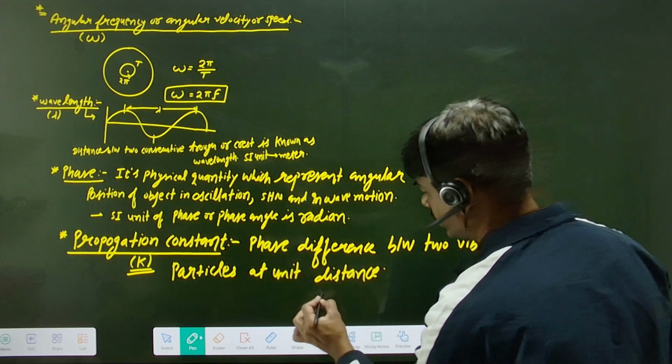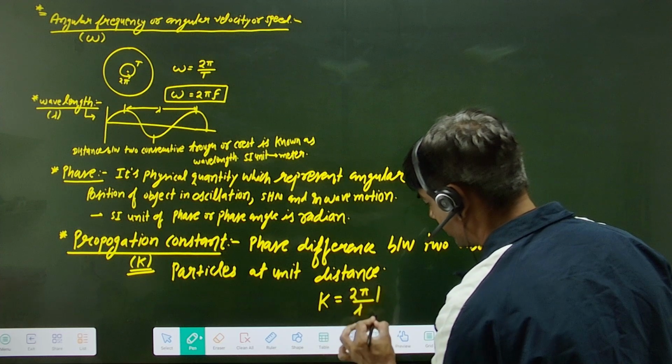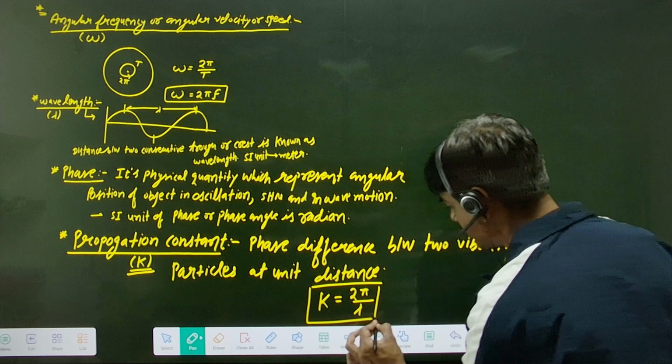So the propagation constant k is equal to 2 pi upon lambda. Lambda is the distance and the phase is 2 pi.